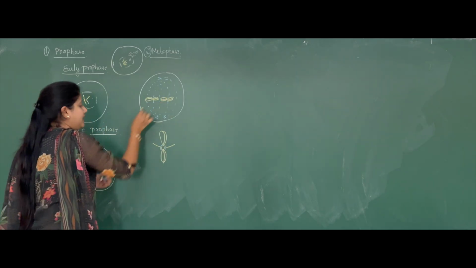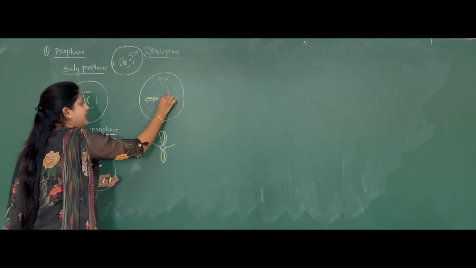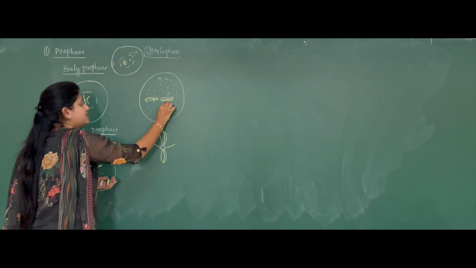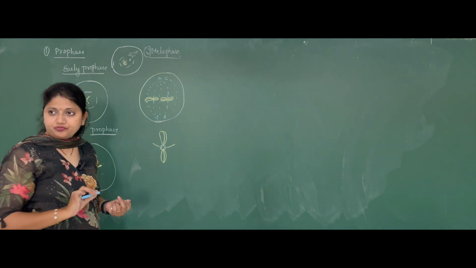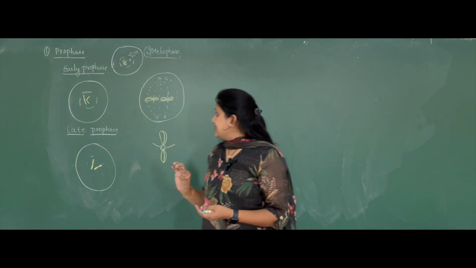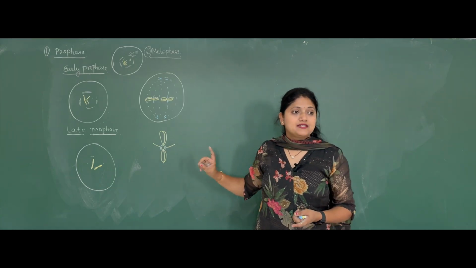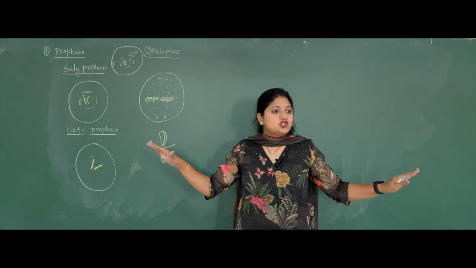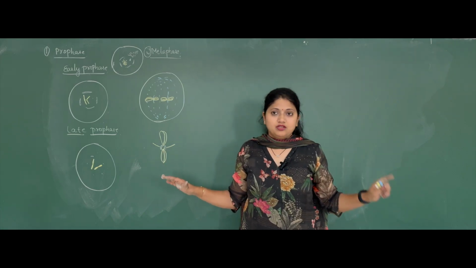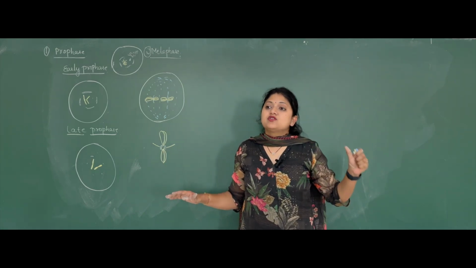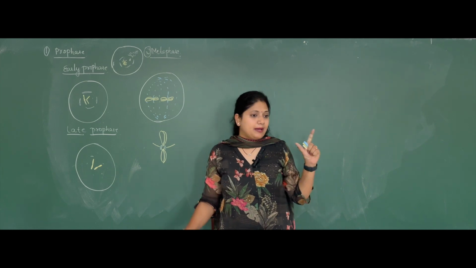Here, the spindle fibers come and attach to the kinetochores. So, I repeat it once again. What happens in the metaphase? The first thing happening in the metaphase is complete disintegration of the nuclear membrane. This is the first thing. Second one is formation of the mitotic apparatus.